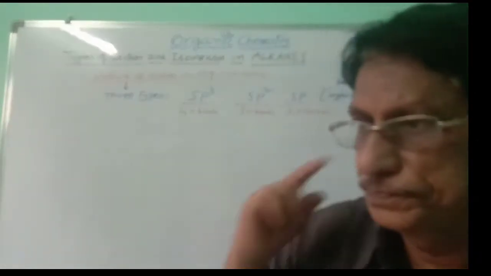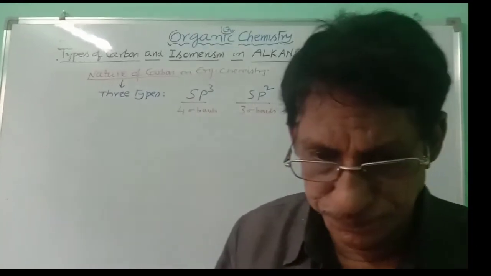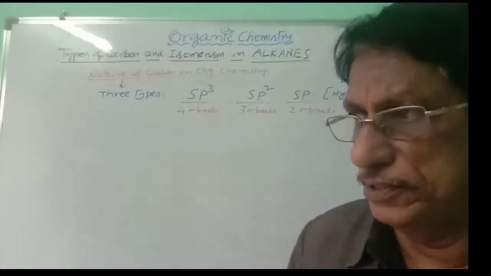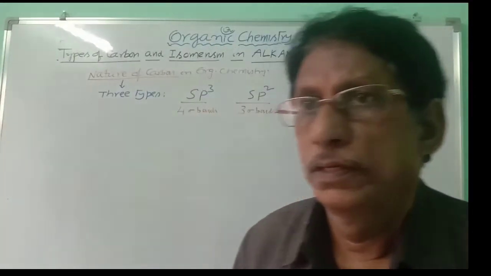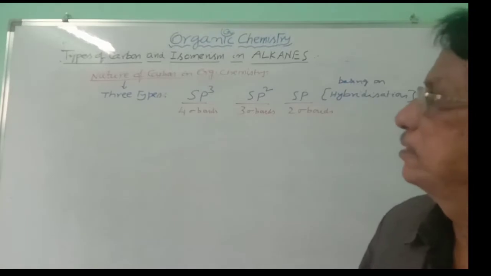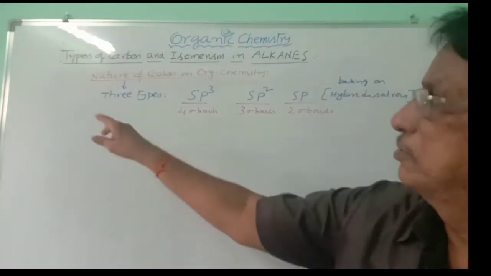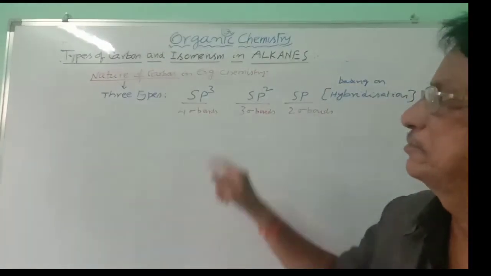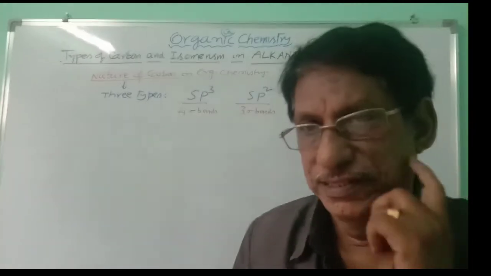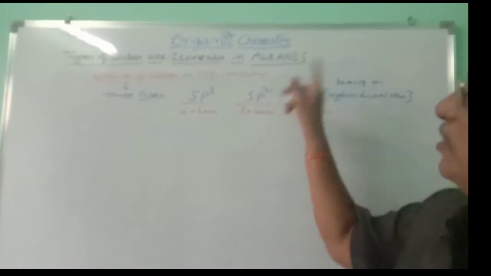Dear students, in today's class, we are taking a part of organic chemistry which is useful for 9th class and 10th class students. Here, in today's class, we are going to discuss types of carbon and isomerism in alkanes. Types of carbons and isomerism in alkanes.